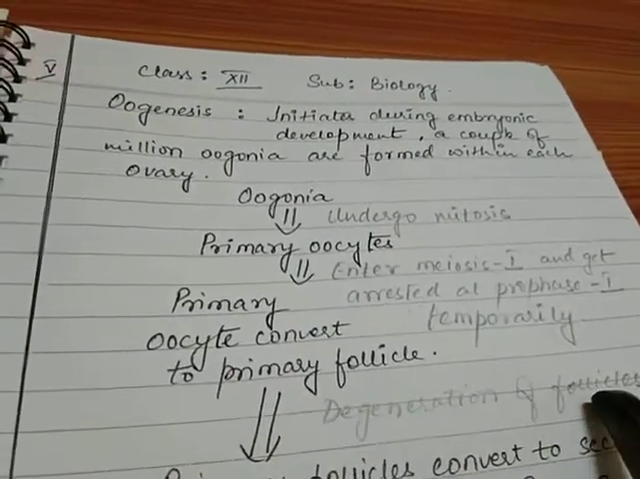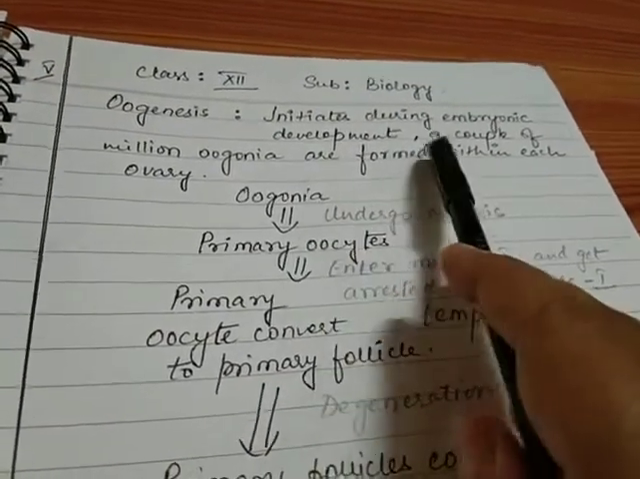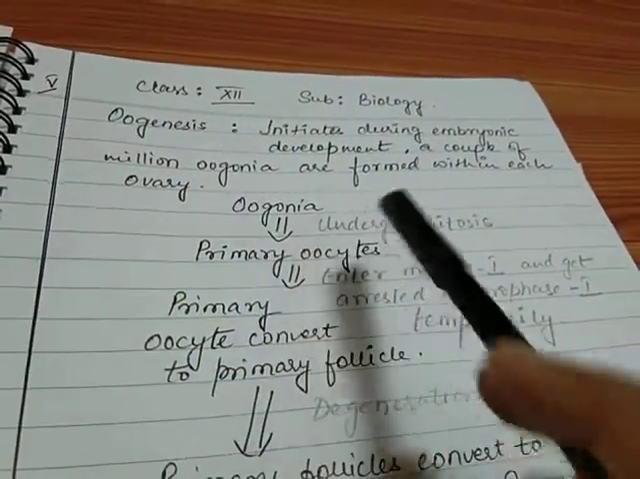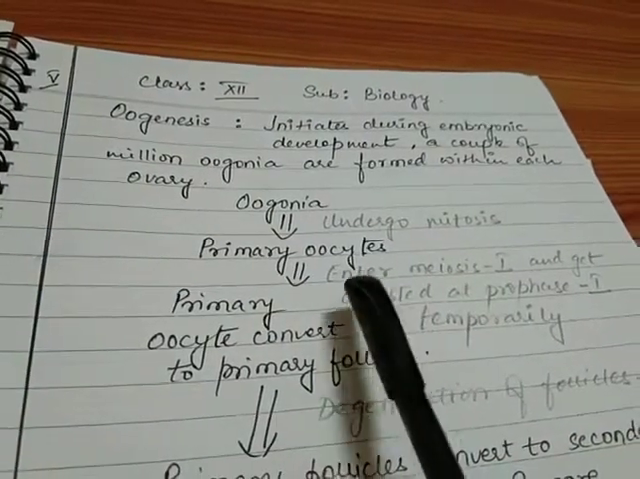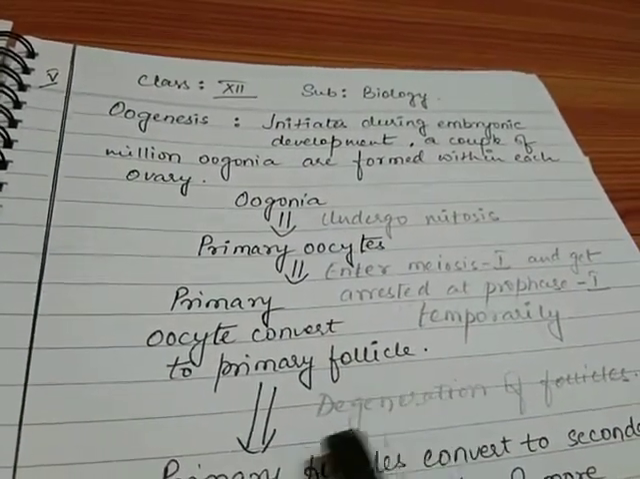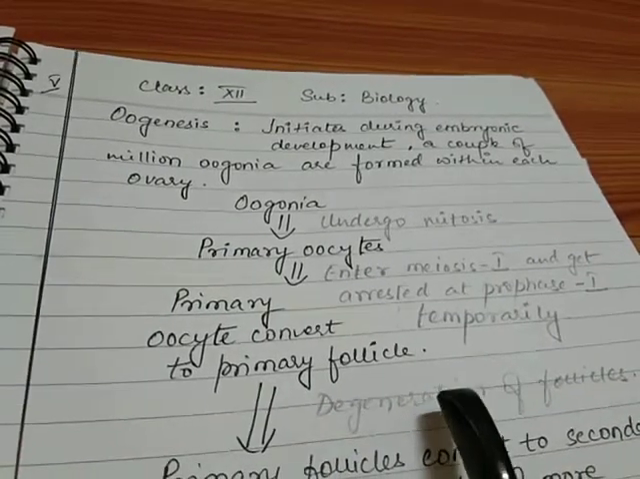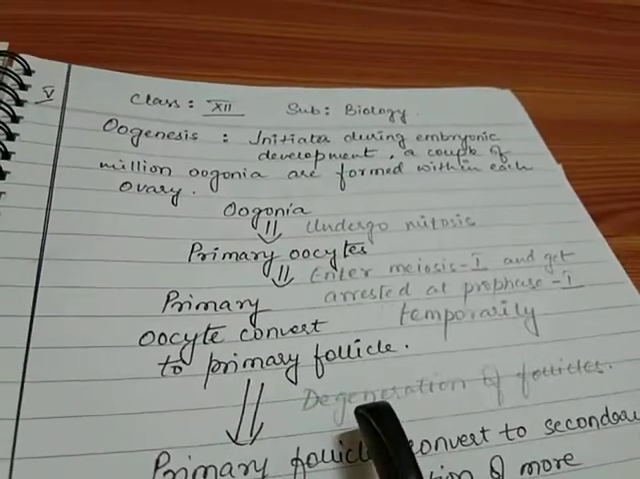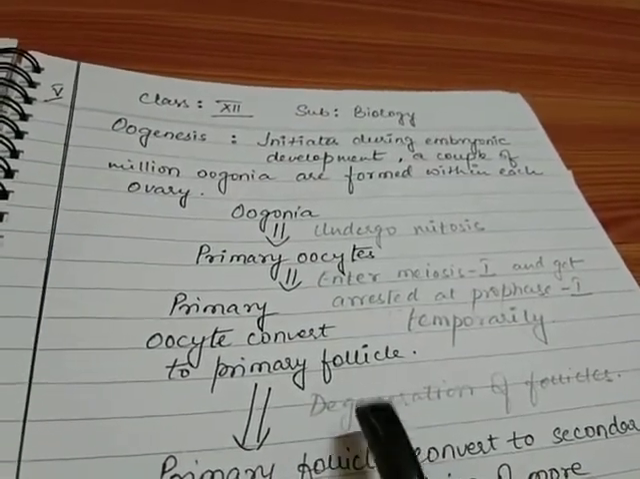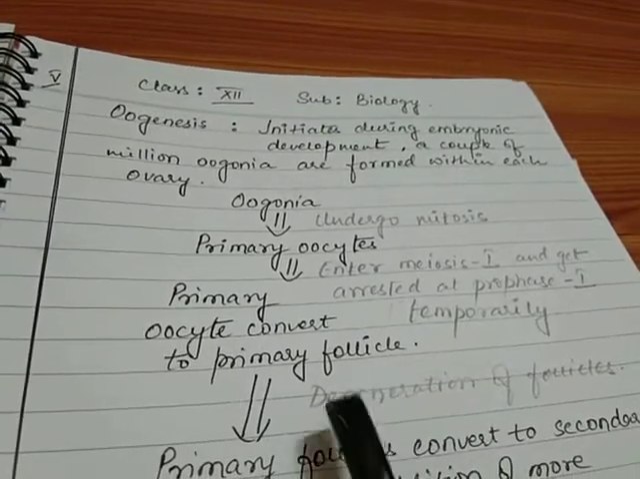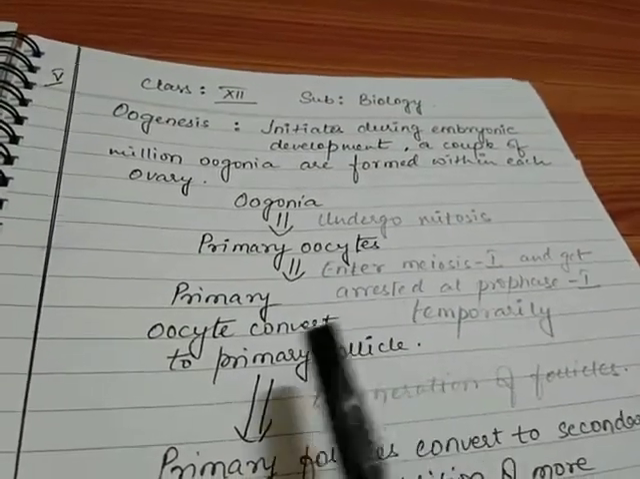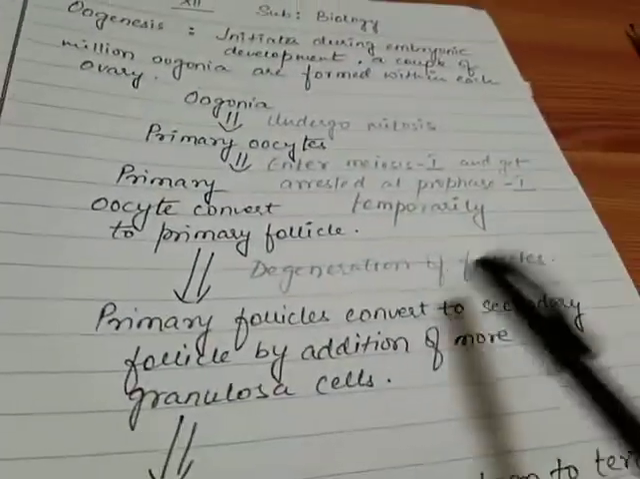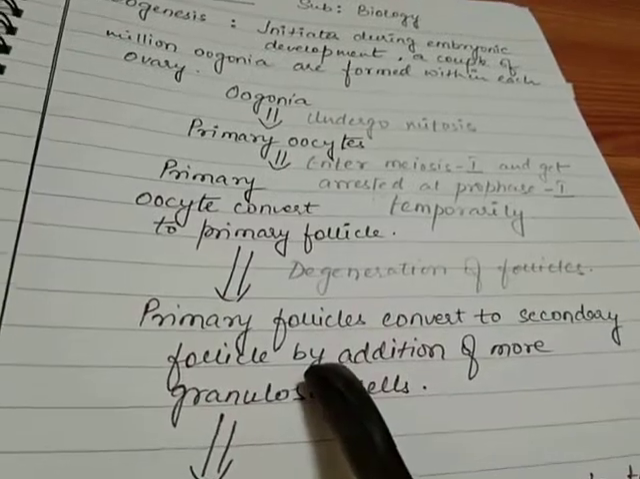Now when the girl reaches the stage of puberty, many follicles are degenerated. That is, at the time of fetal development, there were millions of oogonia, and millions of primary oocytes were formed. But when they reach puberty, many of them start degenerating, they get destroyed, and only around 60,000 to 80,000 follicles are found in the ovaries of the female. That is, only 60,000 to 80,000 primary follicles are found. Now this primary follicle then converts to secondary follicle at puberty.